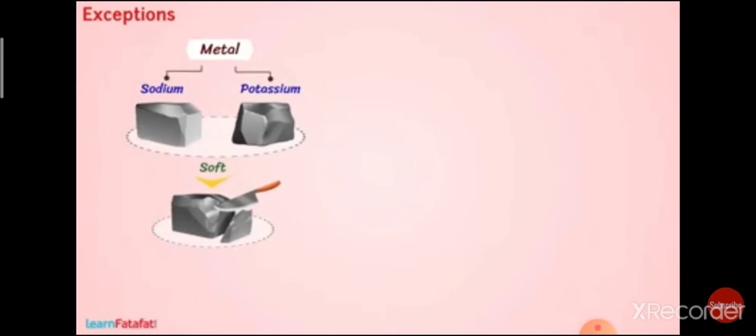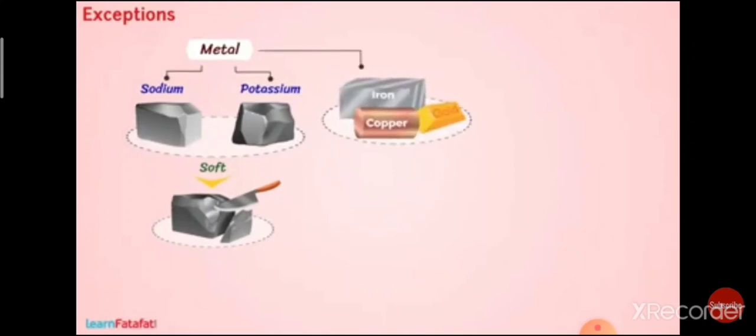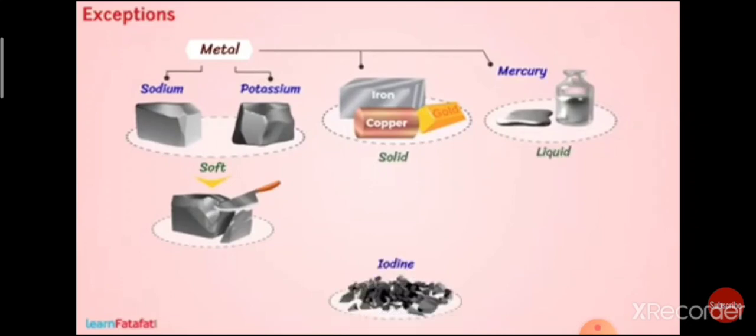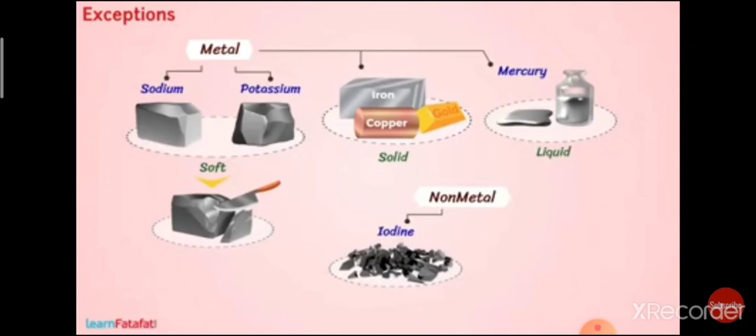Here we have iodine. Iodine is a non-metal but it is lustrous, meaning it has shine. And we have diamond, which is a non-metal but it is a hard substance. So from this, what did we understand?